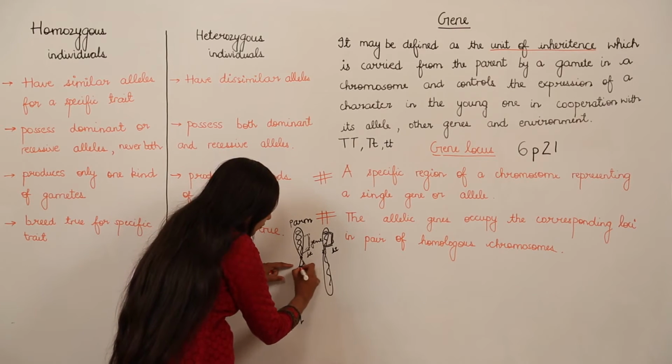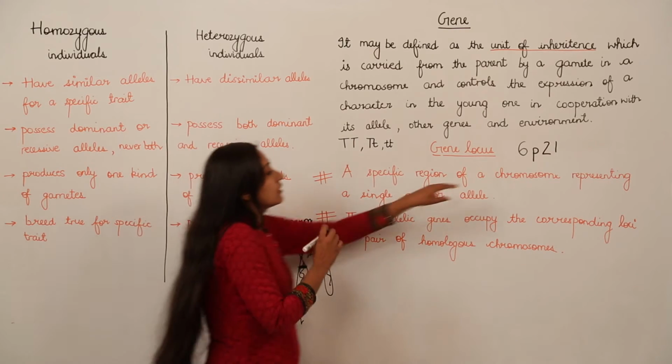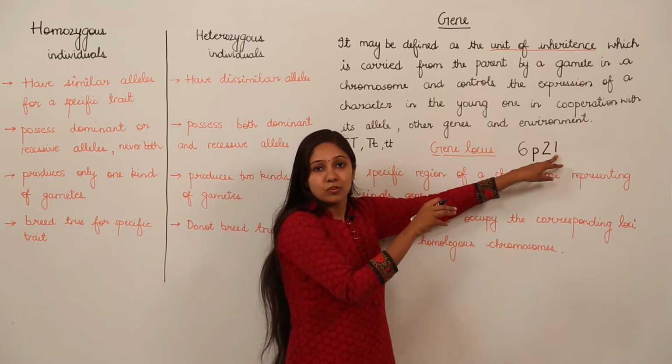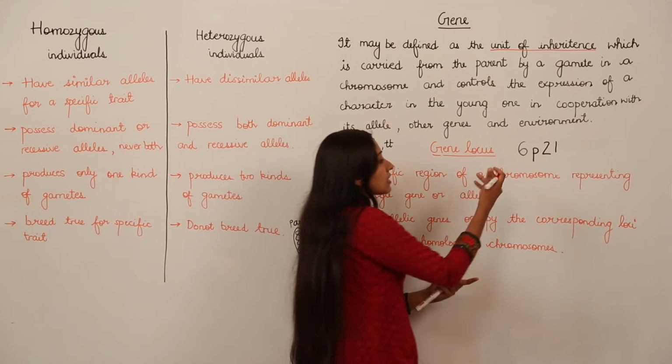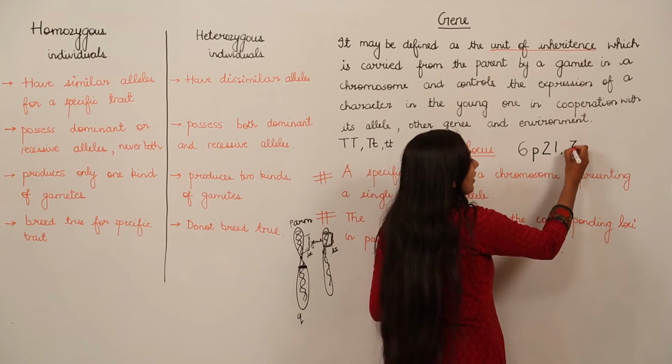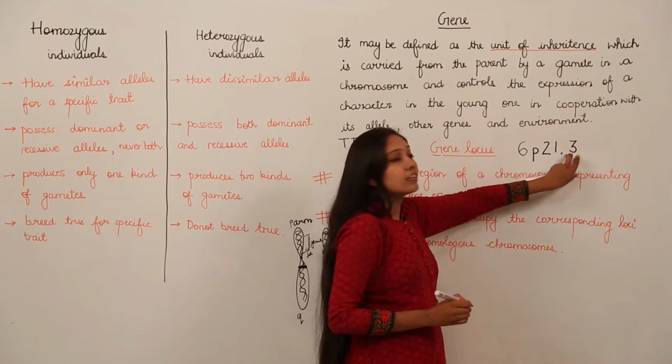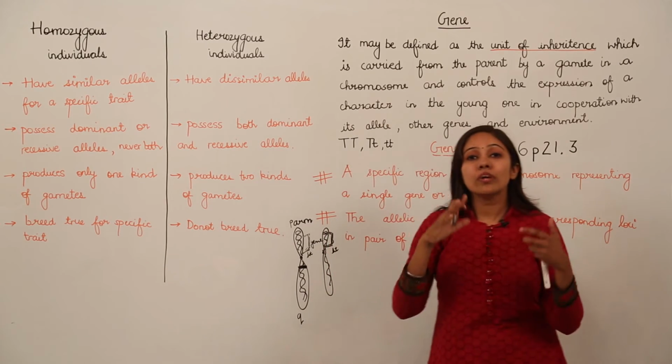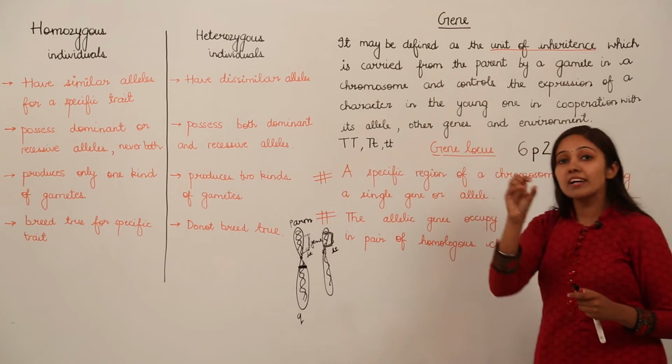The second region of the chromosome and the first band of that region. Sometimes it's also written as .3. This is the sub-band. With high resolution, you can also see the sub-bands of those regions.